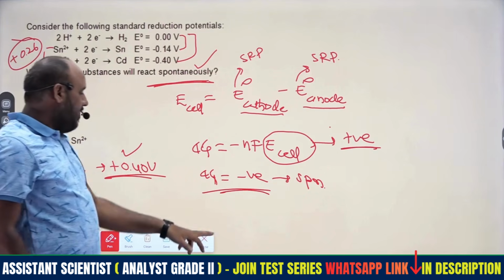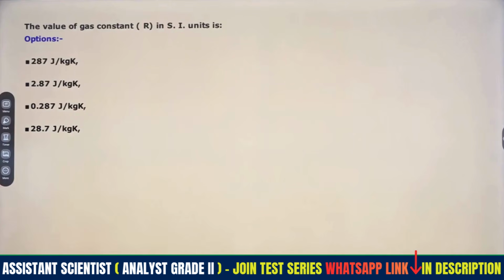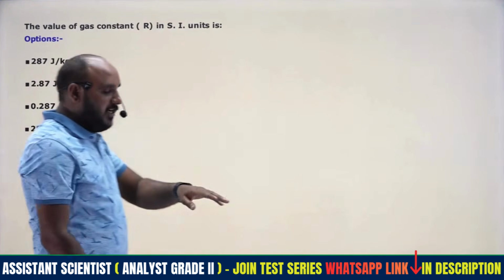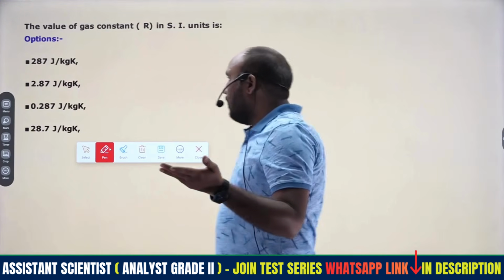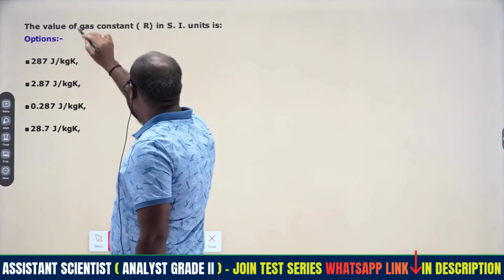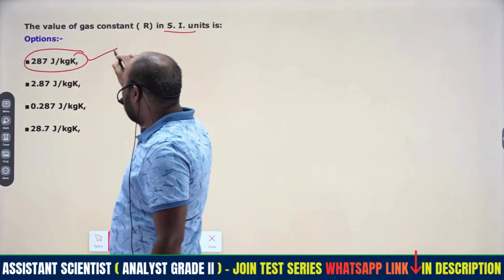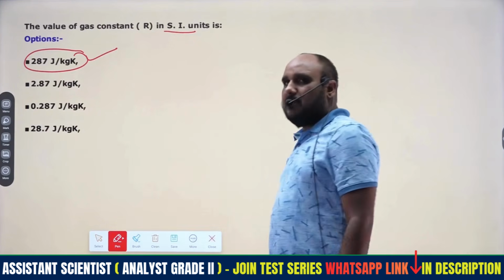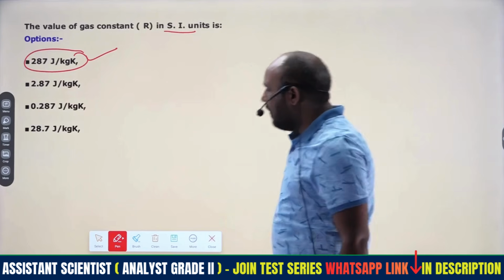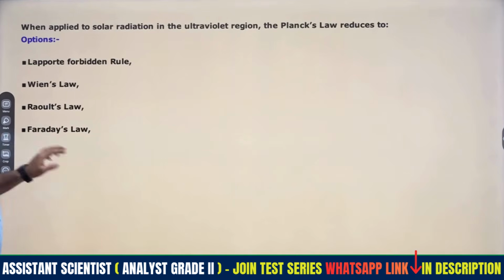So various topics we have to incorporate into this, right? I have already given the values, the gas constant values, three values I have given. Then the SI unit value of the gas constant will be what? 287 joules per kg per Kelvin. That we have to remember, it is a numerical or knowledge based question only, right? Then coming to the next question, right?